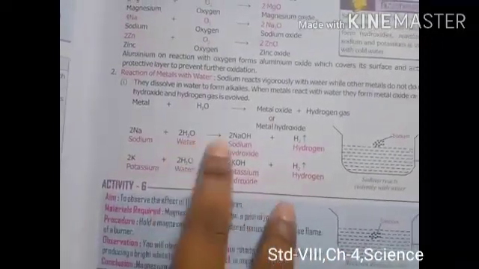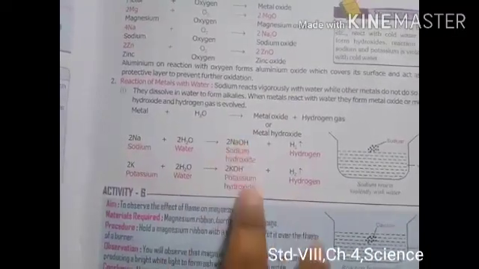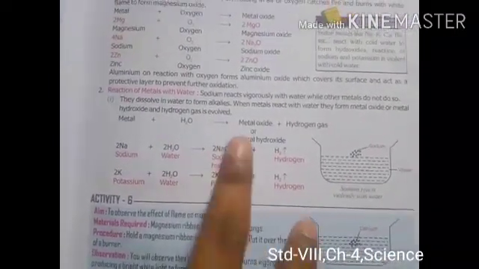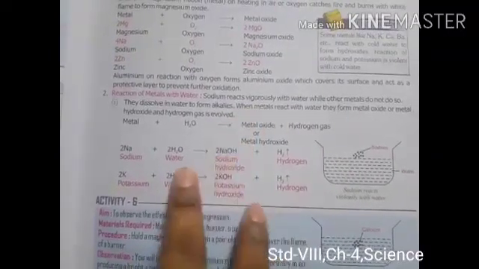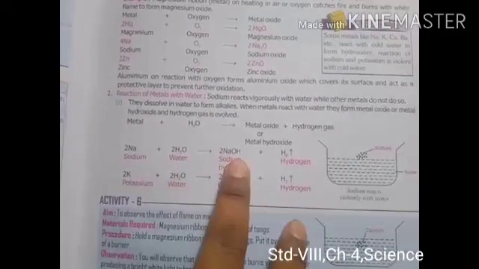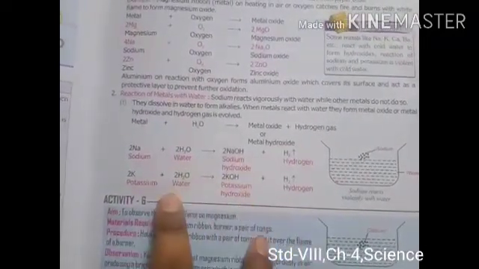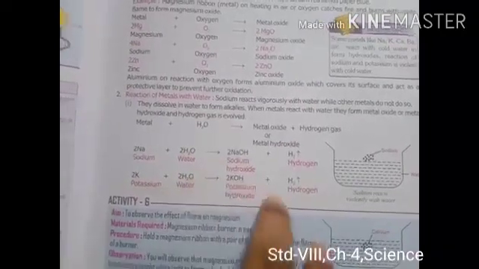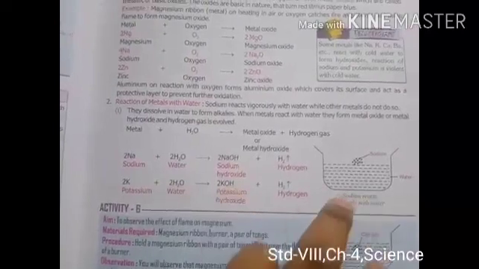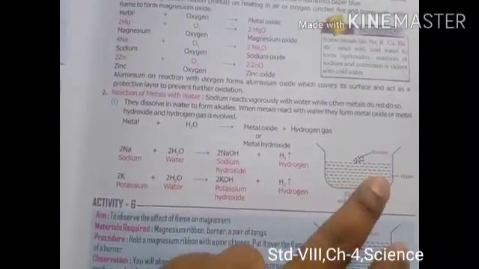Sodium plus water forms a hydroxide, and potassium also forms hydroxide. So whenever they react with water, they form hydroxide of metal, right? Metal hydroxide, sodium and potassium. OH means hydroxide, right? So sodium reacts with water, here given.